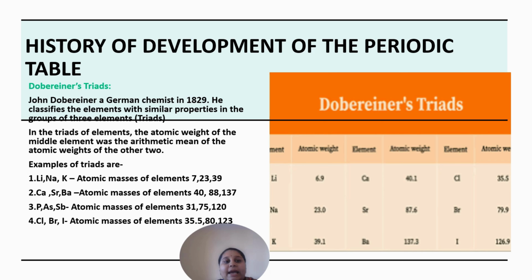So you cannot either place it in that group, or it is not correlating. So he gave names for a few elements like eka boron, which is now silicon, eka silicon, which is now germanium, eka aluminium, which is now gallium, eka manganese, which is now technetium.